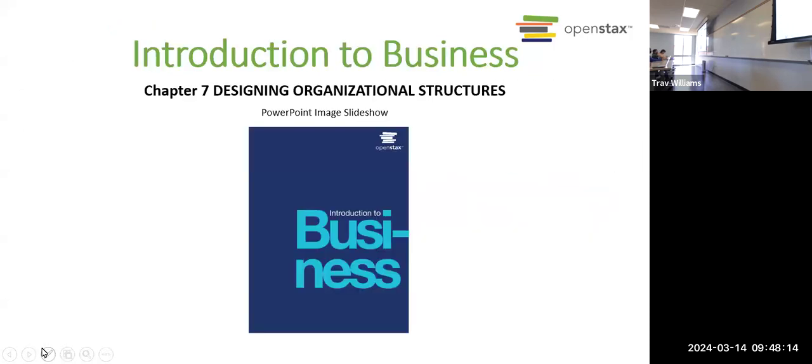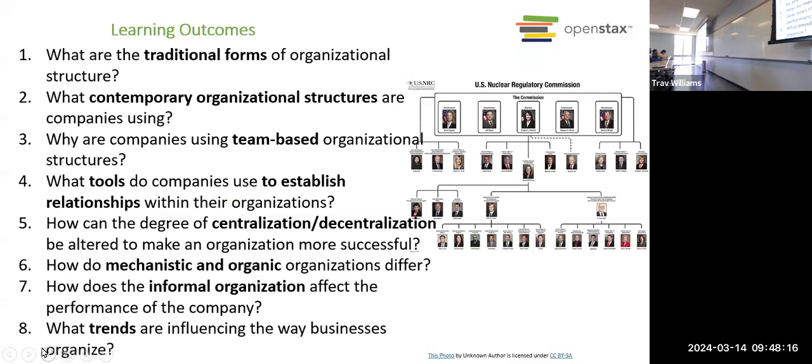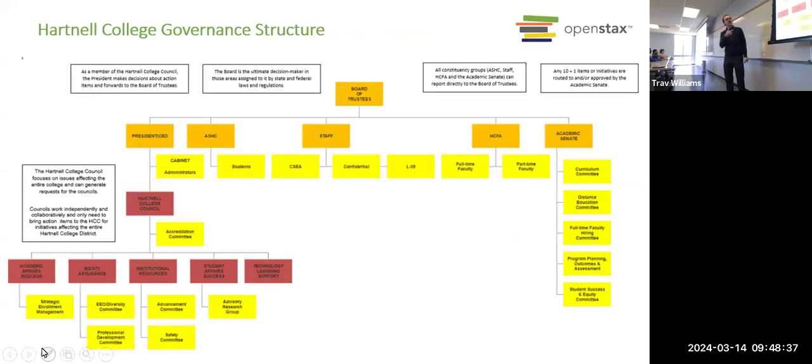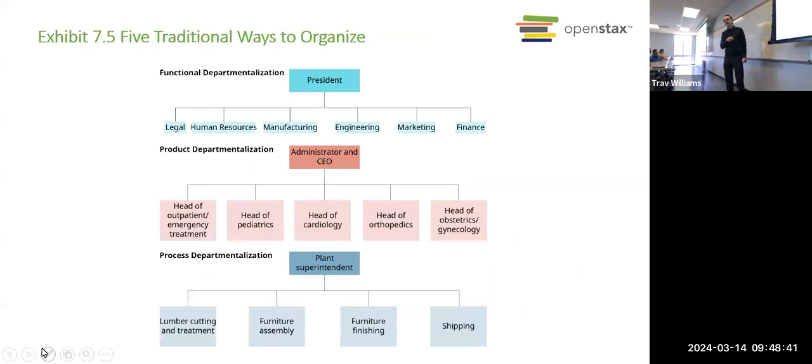So again, we're learning about organizational structures. How do you establish the different departments or divisions within your organization, and how many levels of hierarchy you should have? That's really what this is all about. So we looked at a very basic pyramid sort of structure that most organizations use. We looked at a more complicated structure like Hartnell's. But then we talked about the 5 traditional structures.